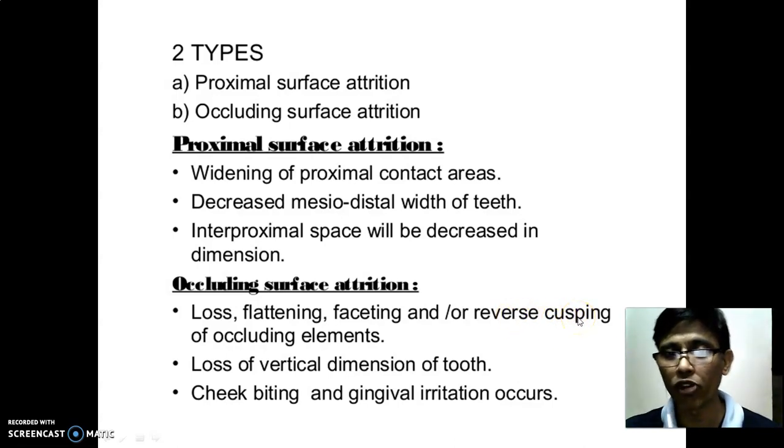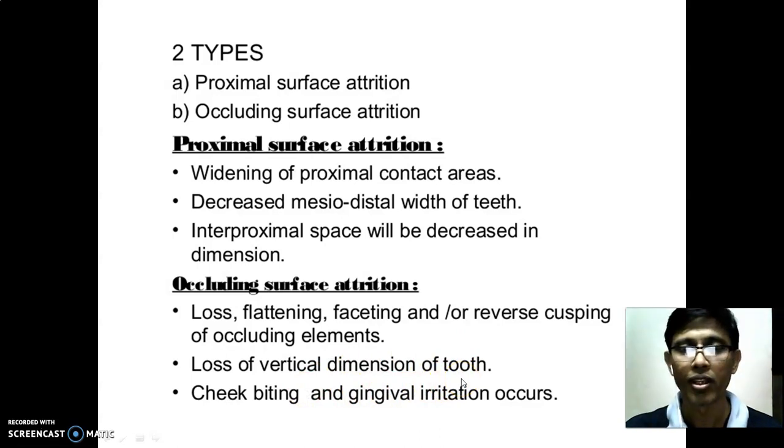That means the facet forms in between the occlusal table. So that is reverse cusping. Then there is loss of vertical dimension of the tooth. The tooth height is reduced from whatever is normal. Then cheek bite and gingival irritation are very common findings in attrition cases.